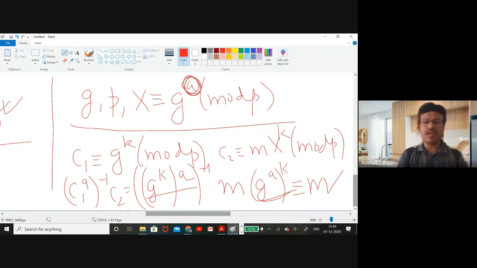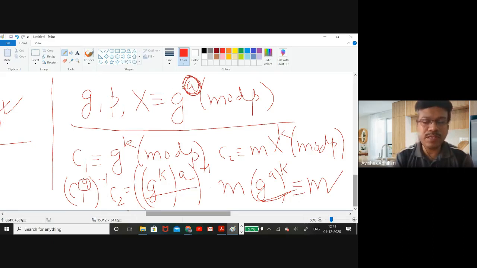So now you have M. If you know what the receiver does, he basically made it C1 to the power A and then just C2. Whatever he gets, he makes it a product. So what he does extra is making C1 to the power A. See, here the attacker has the value of x, that means G to the power A.